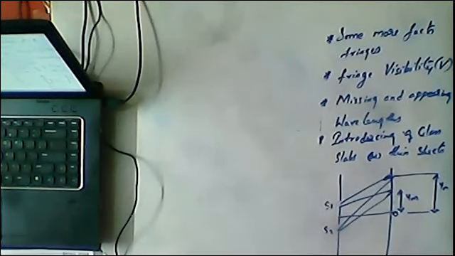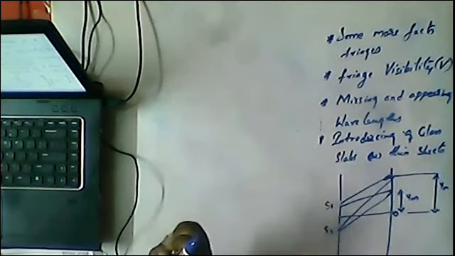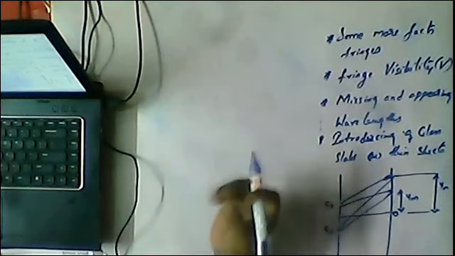Okay, so this is one more point related to some more facts about fringes. For a point source, are we getting the fringe width equally, Nana? No. The fringe pattern will be different for different sources of light.